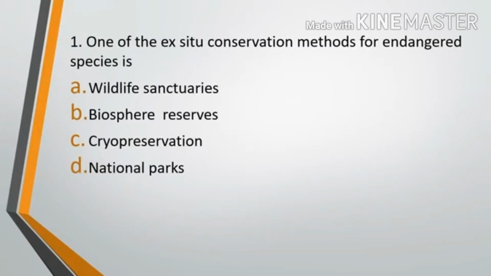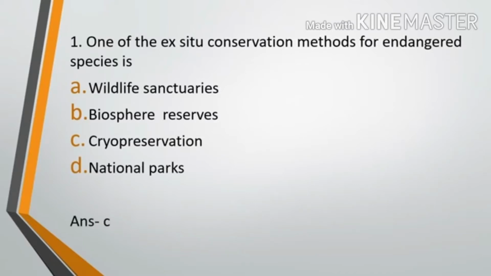Question number 1. One of the ex situ conservation methods for endangered species is option A, wildlife sanctuaries, option B, biosphere reserves, option C, cryopreservation, or option D, national parks. Out of these four, which one is an example of ex situ conservation of endangered species? The correct answer is option C, that is cryopreservation.